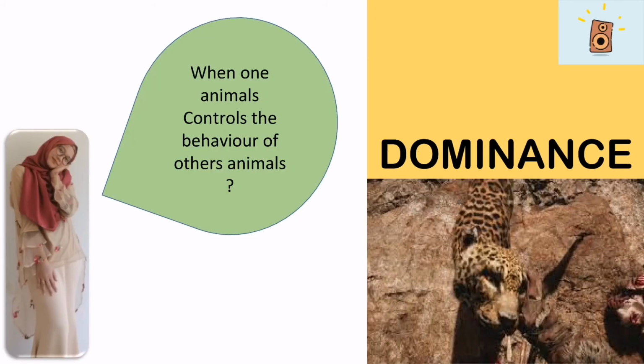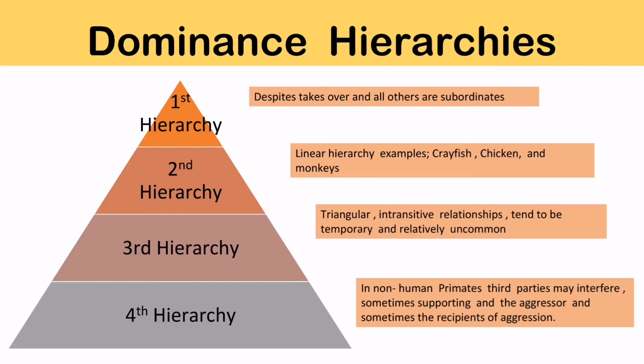When one animal controls the behavior of other animals, we call it dominance. There are four dominance hierarchies. In the first hierarchy, despot takeover, all others are subordinates.